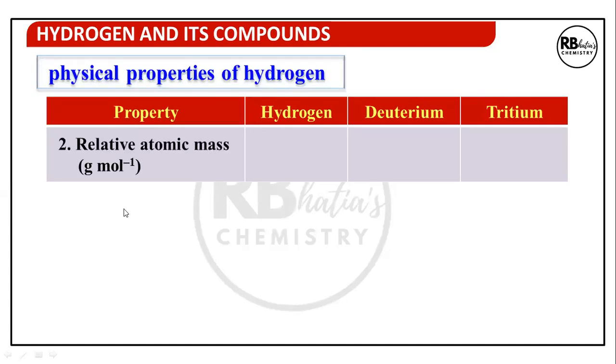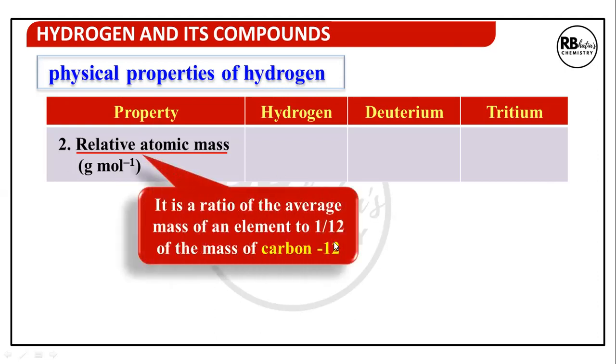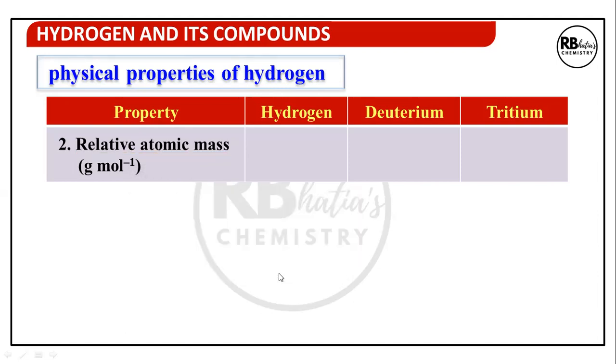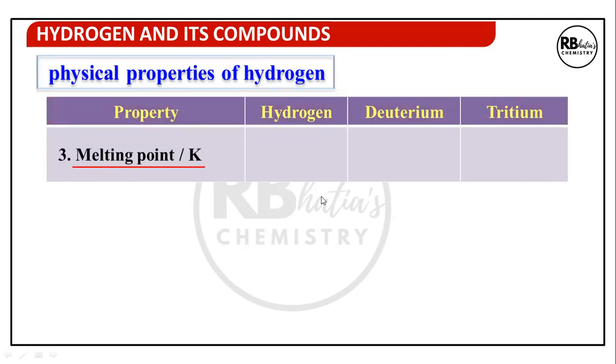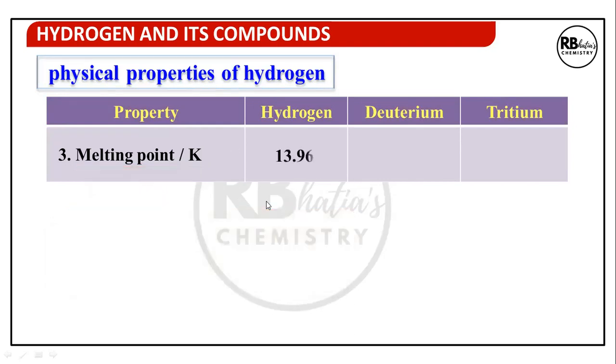Now, physical properties of hydrogen, relative atomic mass. Relative atomic mass is the ratio of the average mass of an element to 1/12 of the mass of carbon-12. So for hydrogen, it is 1.008 u, or 1.008 gram per mole. For deuterium, 2.014, and tritium is 3.016. Melting point is the temperature at which a substance changes its state from solid to liquid at atmospheric pressure. For hydrogen, it is 13.96, for deuterium, 18.73, and for tritium, 20.62.